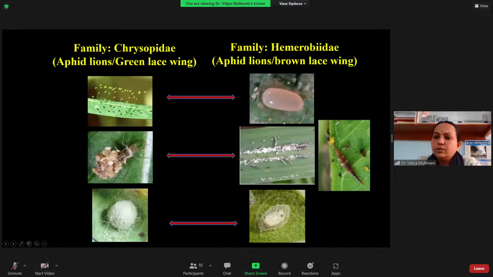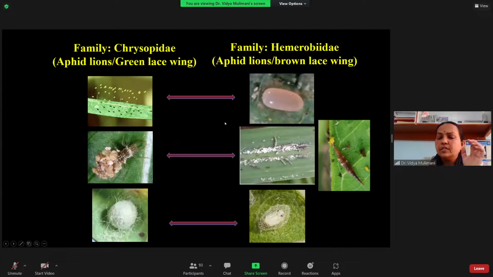On the other side, you also have the brown lacewing. All the adults of the brown lacewing are brown; you don't find the green color. They are also called the aphid lion, but don't get confused. Whenever they ask you in the exam, aphid lion always refers to the green lacewing, that is the Chrysopidae. Here I am comparing both because there is a lot of confusion. When you look at all the stages, you have the differences in the egg, larva, pupa, and adult with respect to the 2 families.